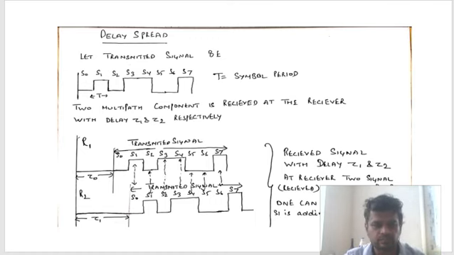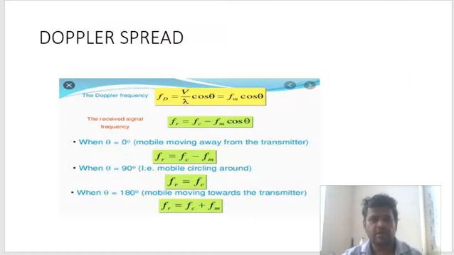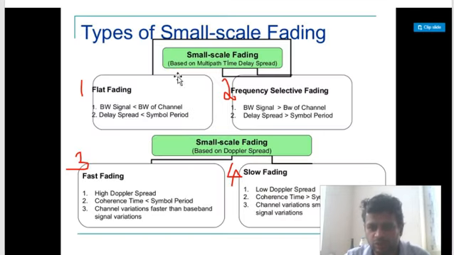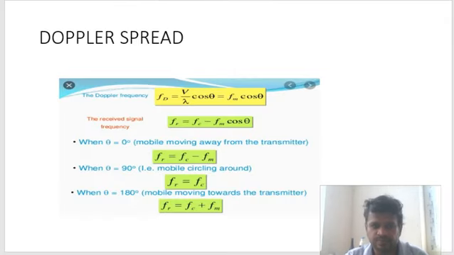Okay. So now what will the next topic be? This is over. I have taught you through the bandwidth of the channel concept, and also through delay spread and symbol period. Frequency selective fading we have dealt with, through bandwidth and delay spread. Now our next topic is based on Doppler spread, another type of fading. First we will see what Doppler spread is.